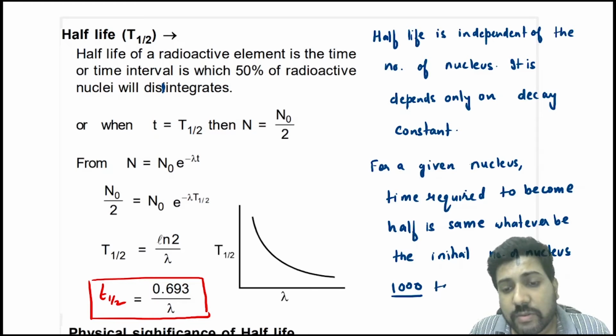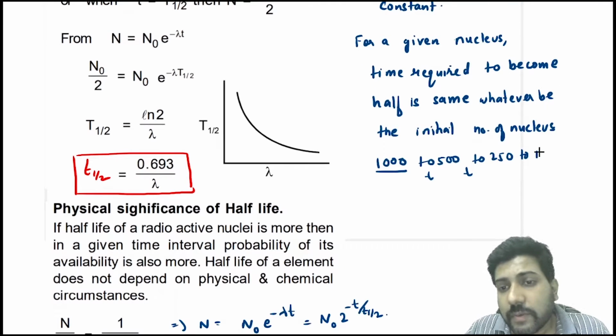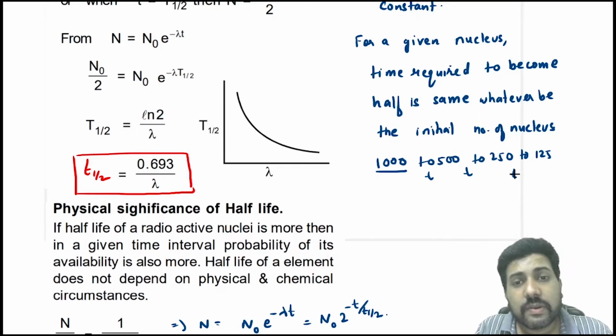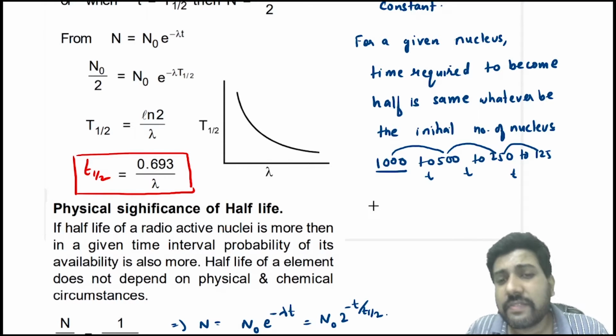Now 1000 to 500, suppose t time is required, then 500 to 250, again t time will be required, then 250 to 125, again t time will be required. So you will see that every time to become half the time required is same. Okay, but the change is different every time. See, here the change is 500, here the change is 250, here the change is 125.